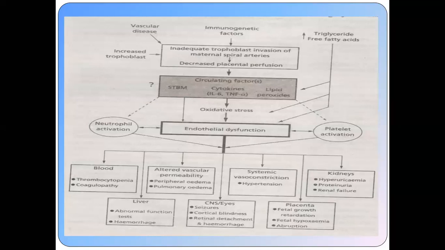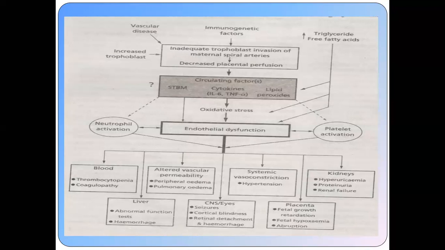Now, these cytokines like interleukin-6 and tumor necrosis factor alpha cause oxidative stress. This oxidative stress leads to endothelial dysfunction, which leads to neutrophil activation and platelet activation. And the end result, as we know, the endothelium is present all over the body. So in the blood, this will lead to thrombocytopenia and coagulopathy.